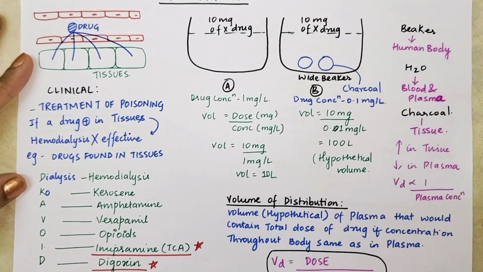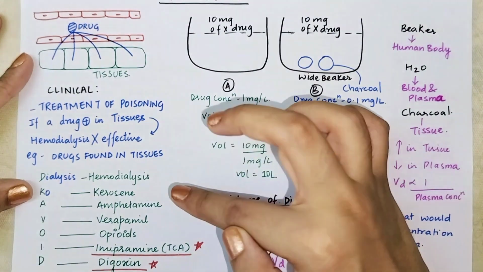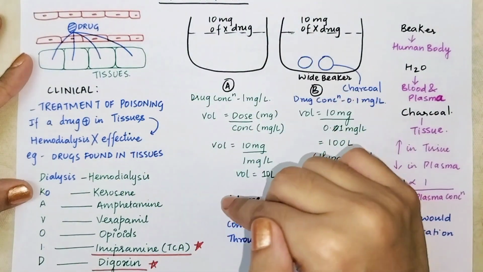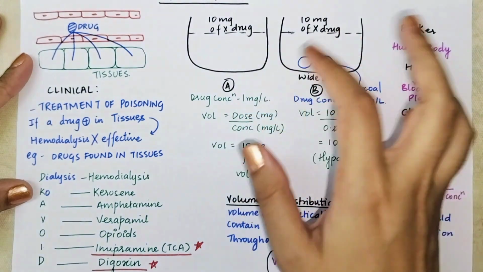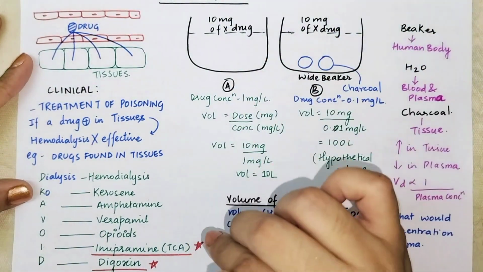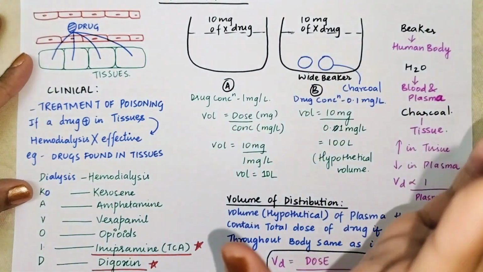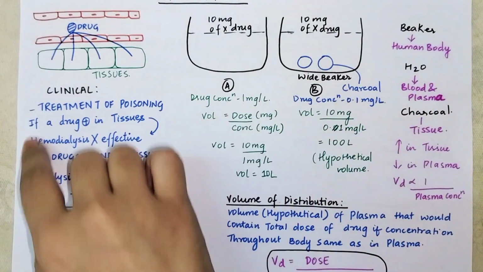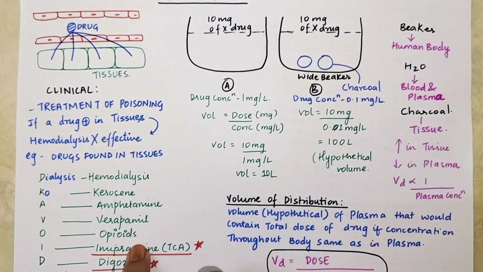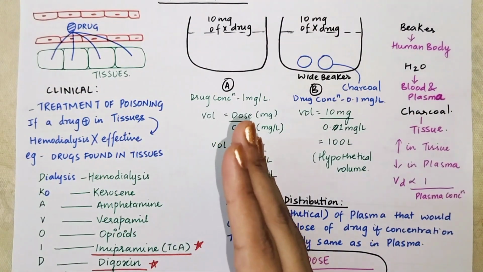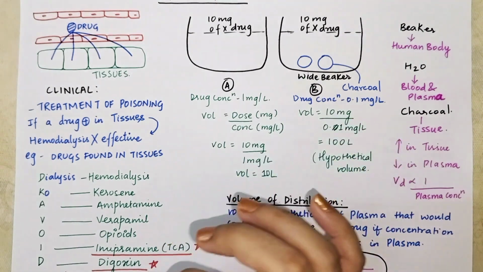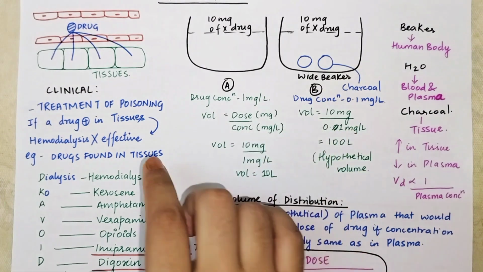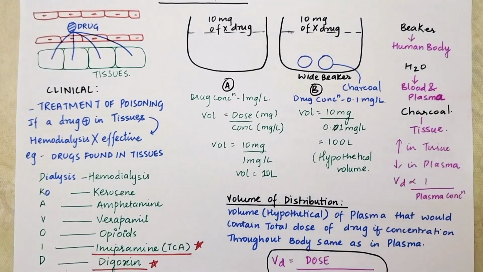I imipramine. D digoxin. See, we are going to study amphetamine, verapamil, opioids when we study CNS. Imipramine also, which is an antidepressant, we are going to study when we study CNS. Digoxin is an antiarrhythmic and we will study in detail later on in the subsequent chapters. You need not worry about that. So it is very important that you remember this clinical thing, that it is used in the treatment of poisoning. Okay, if a drug is going to be found more in tissues, then hemodialysis becomes ineffective. It is ineffective in the case of following drugs.